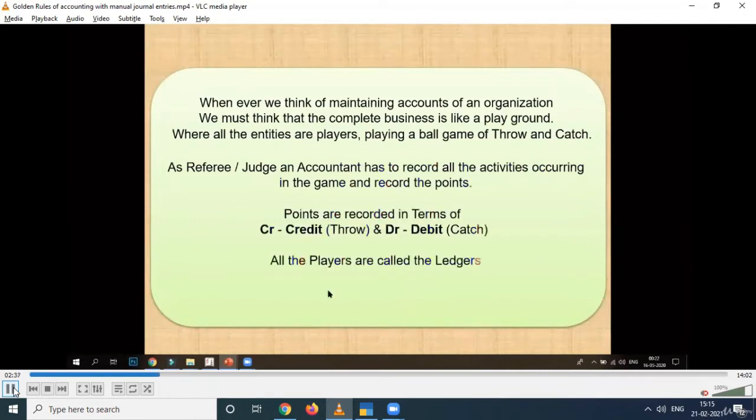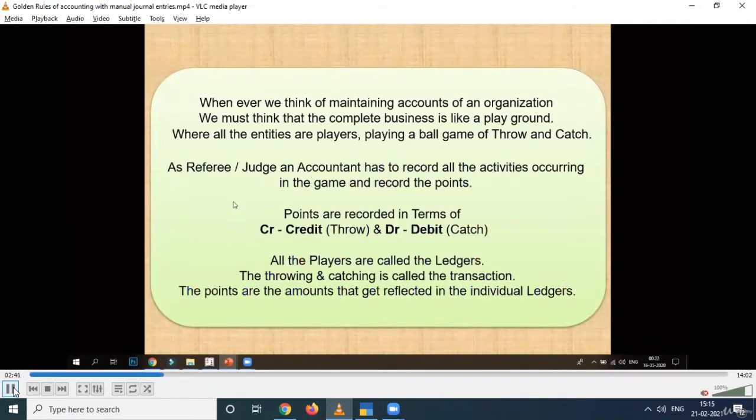Number one, the complete business is a playground. Second thing, all the entities are players and they are playing a game of throw and catch. In that game there is a referee or a judge, and that referee or judge is known as the accountant in business. So two things are clear to you.